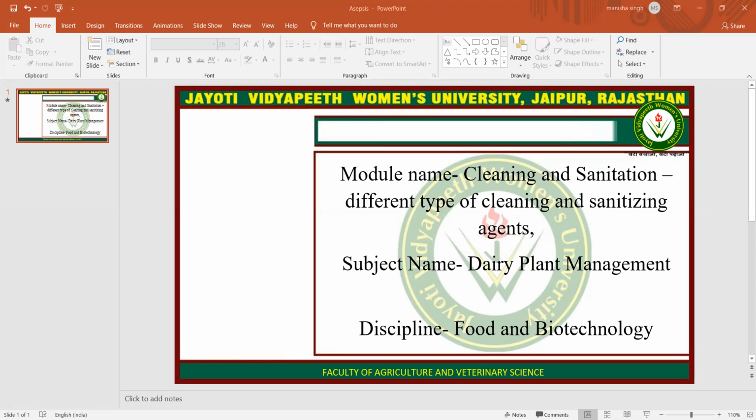Sanitation of a food material. First of all, a food contact surface is defined as a surface of equipment or utensil with which food normally comes into contact, or a surface of equipment or a utensil from which food may drain, drip, or splash into a food or onto a surface normally in contact with the food.